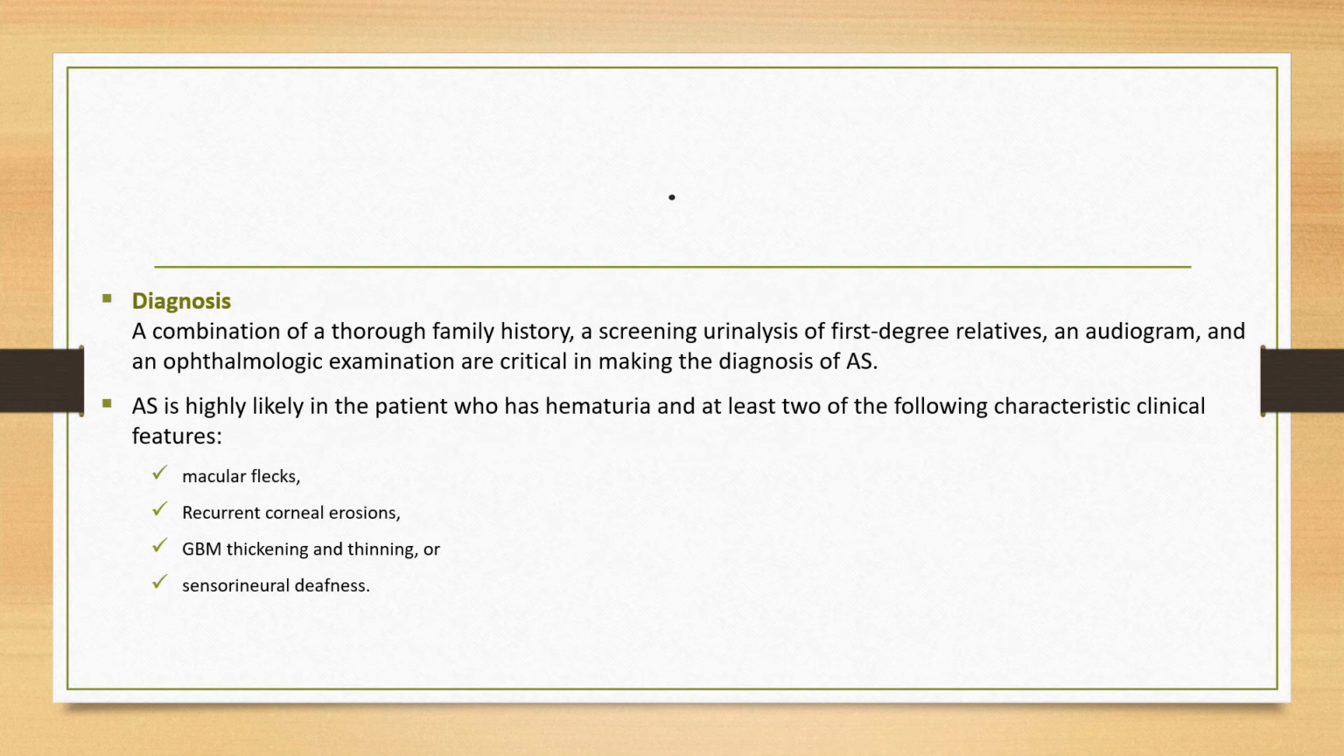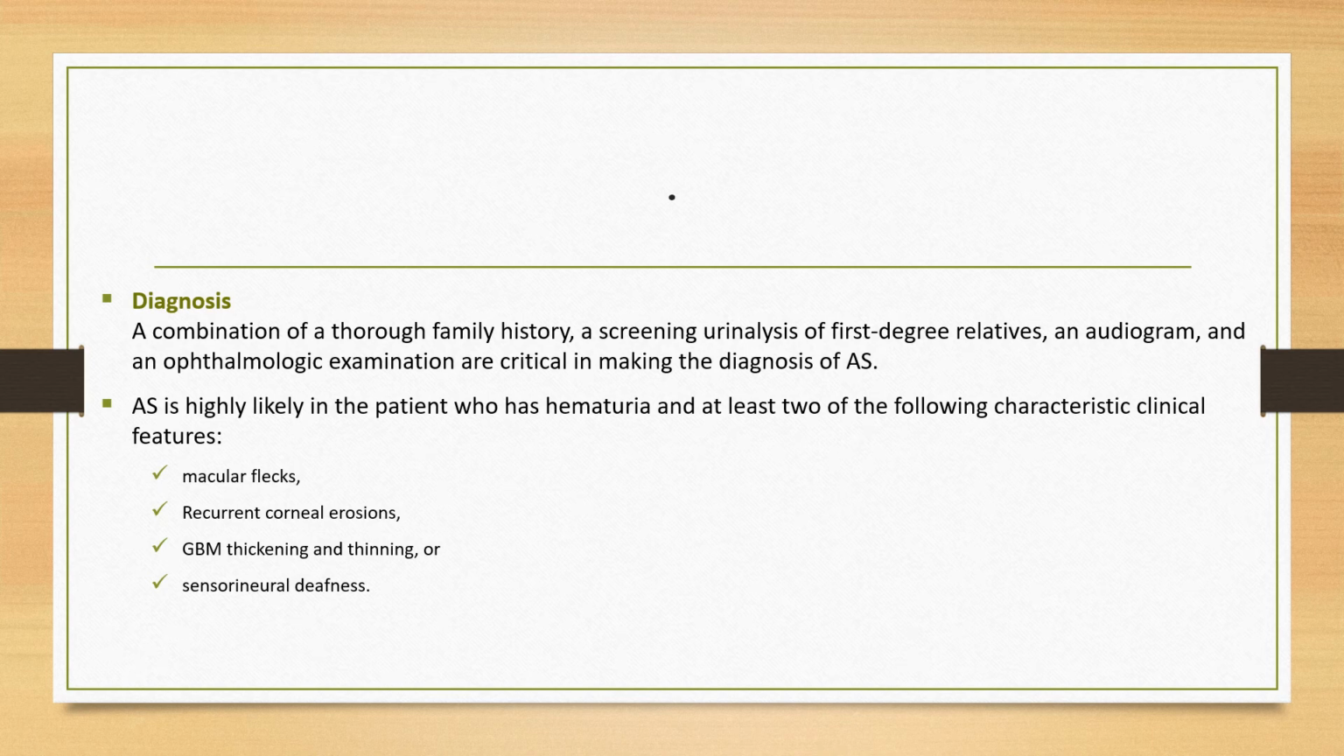When we see the diagnosis of Alport syndrome, it's a combination of a thorough family history, screening urine analysis of first degree relatives, and also audiogram and ophthalmologic examinations that are critical in making the diagnosis of Alport syndrome. The presence of anterior lenticonus is pathognomonic. Anterior lenticonus is a very peculiar finding in patients with Alport syndrome.